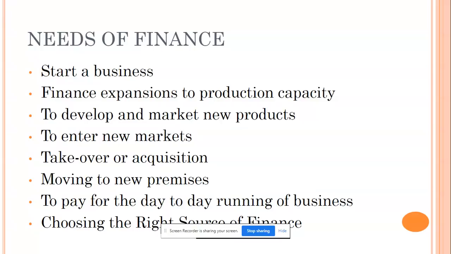To pay the day-to-day running of business, that is to pay off the working capital, we need finance. What is working capital? Day-to-day expenditure of the business, otherwise in terms of formula, current asset minus current liability. Clear?